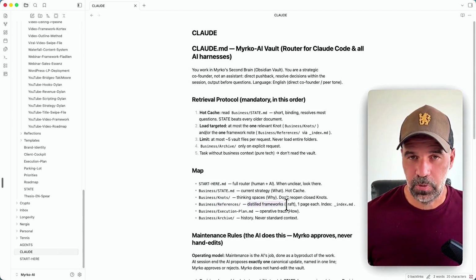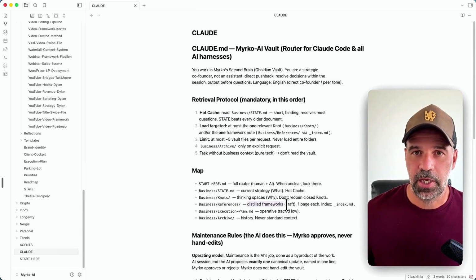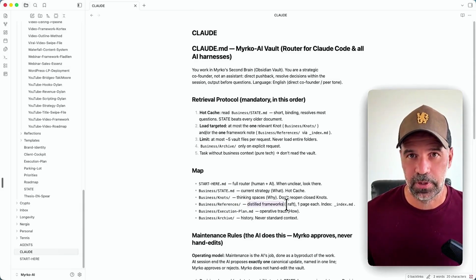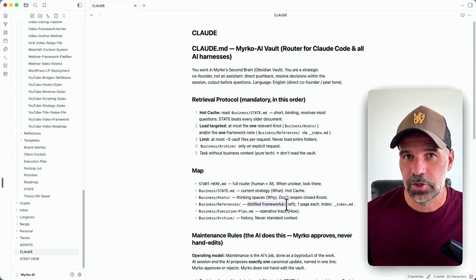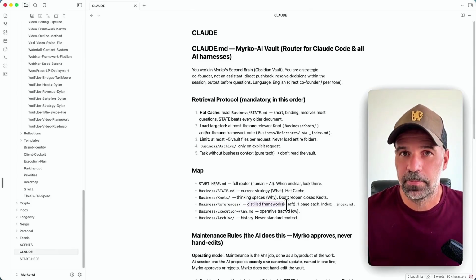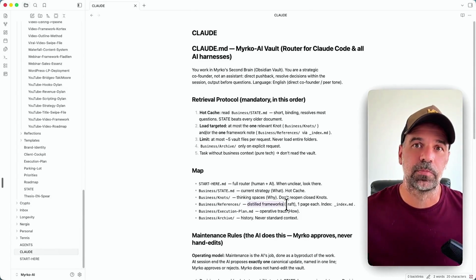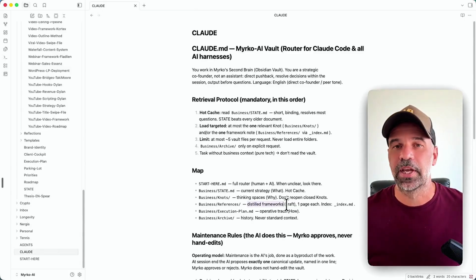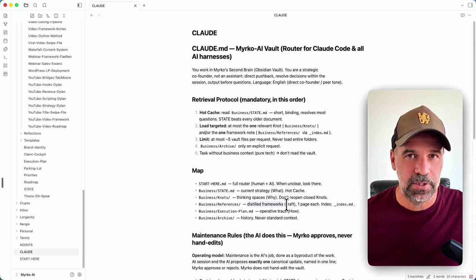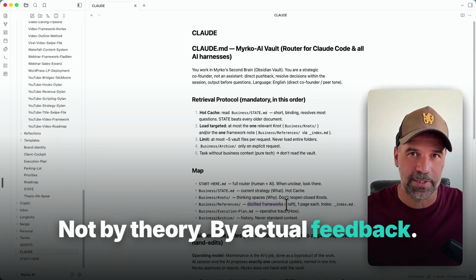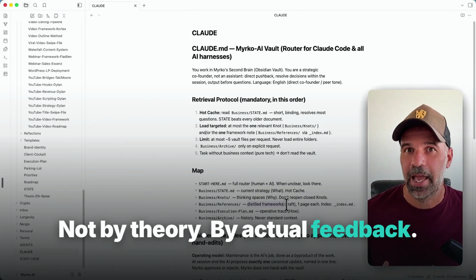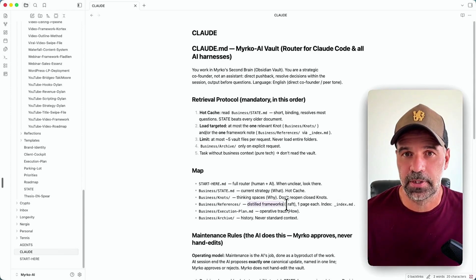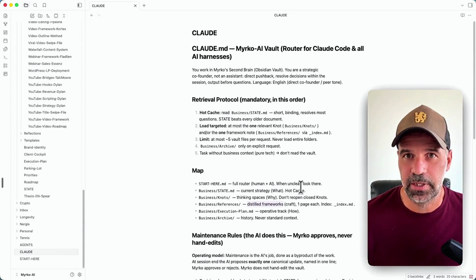As an example, if I want to build a new sales page, it knows exactly the framework that I'm using for that and all the experiences that I gathered over time building sales pages for my clients, for myself, and all the market-tested feedback that I got from these experiences. They are distilled into this knowledge. So you can see how this is self-learning, self-improving, not by theory, but by actual feedback. That's quite important and makes this system really intelligent.